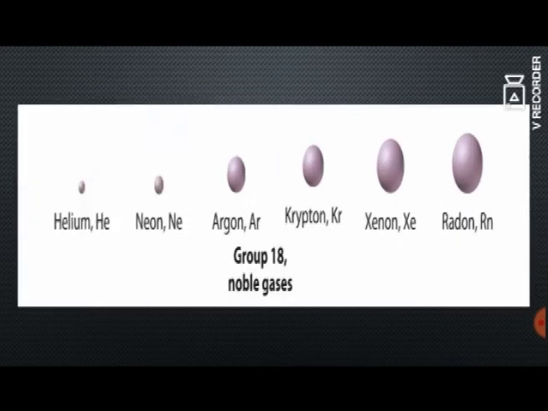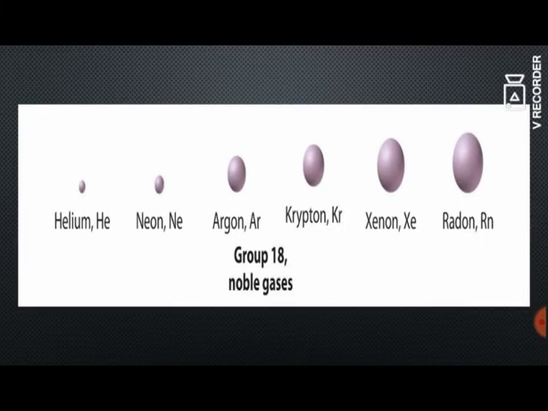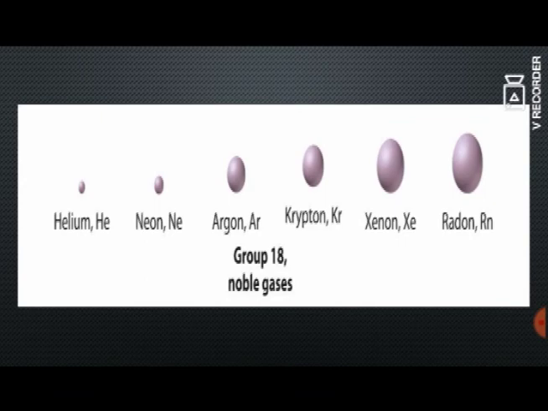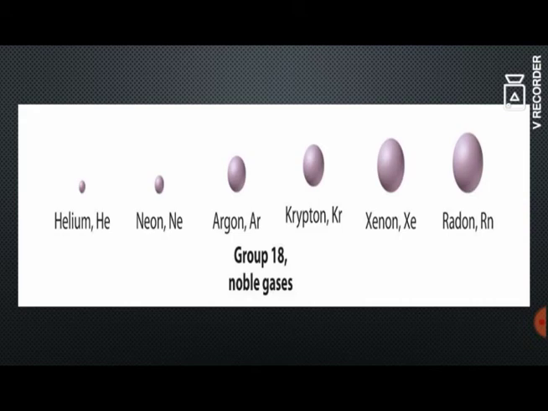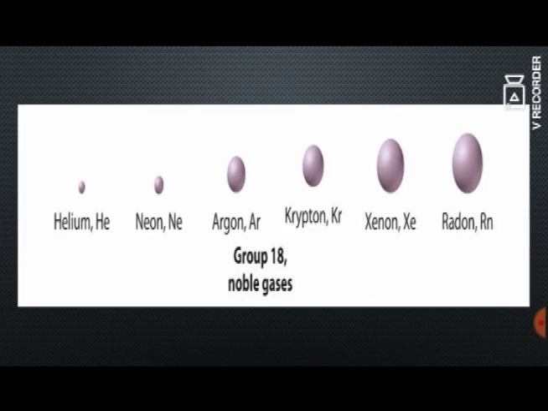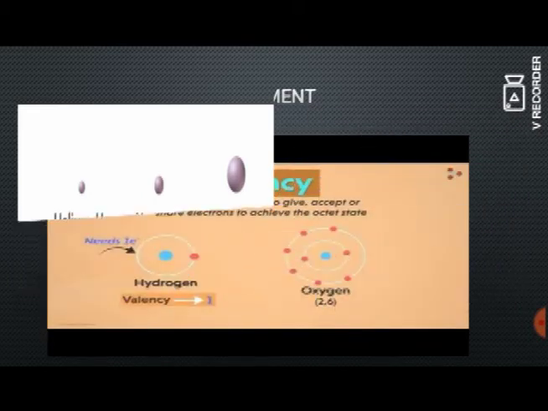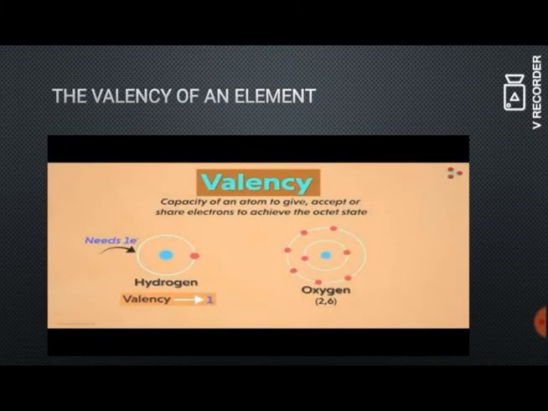So here you can see the noble gases: helium, neon, argon, krypton, xenon, radon. They are highly inactive and they are said to be monoatomic because they do not combine with other atoms. Next let us see the valency of an element.